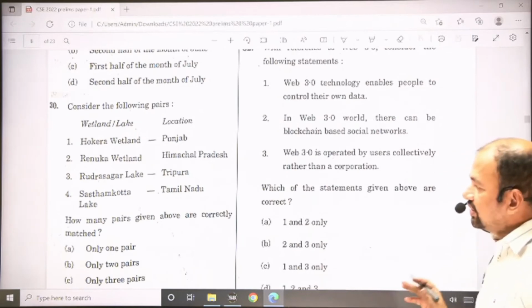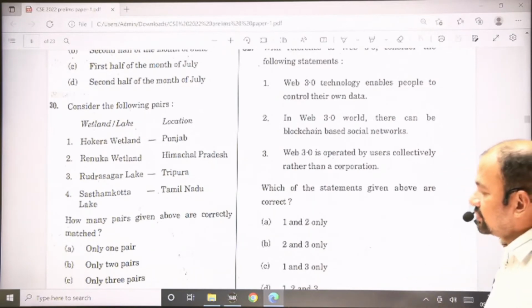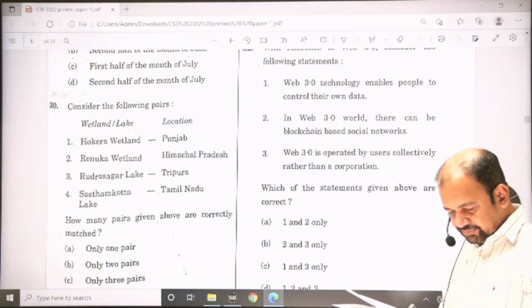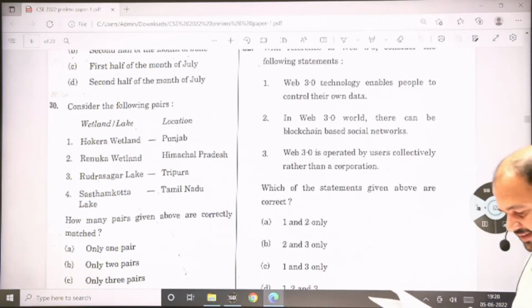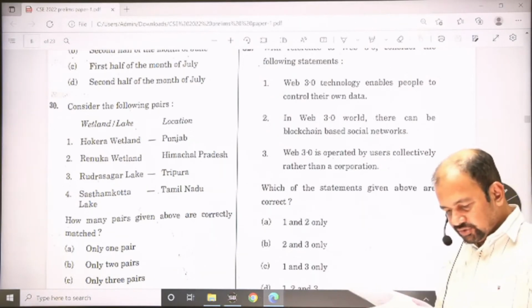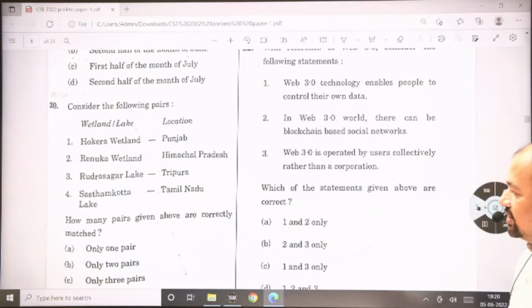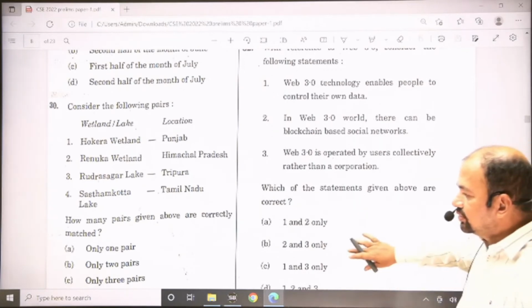Rudrasagar lake, this is also in Tripura. And the fourth one is Sastamkota lake, this is in Kerala, this is not in Tamil Nadu. So the answer is B, only 2 pairs.